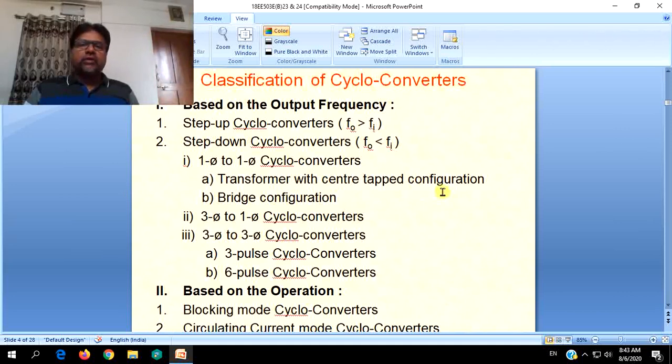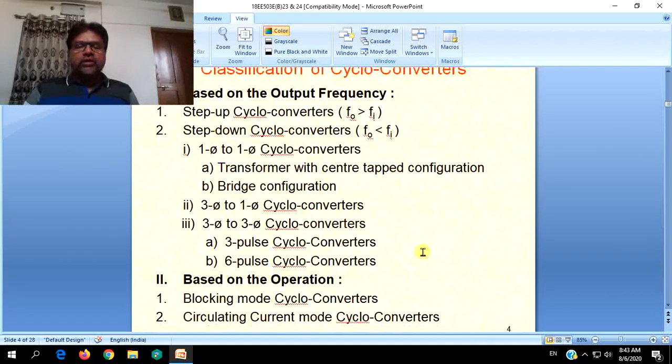But cycloconverters are used for the speed control of AC motors, particularly where we can control both frequency as well as voltage. So there these cycloconverters find their extensive use, particularly speed control of induction motors.